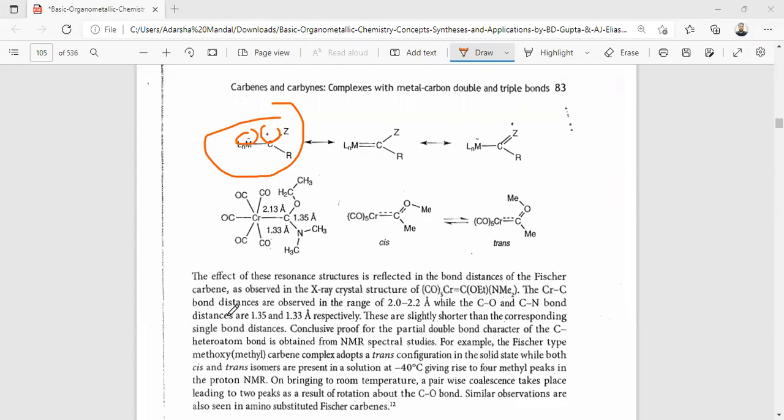The Cr-C bond distances are observed in the range of 2 to 2.2 angstrom, while the C-O and C-N bond distances are 1.35 and 1.33 respectively. These are slightly shorter than the corresponding single bond distances. The conclusive proof of the partial double bond character of the carbon-heteroatom bond is obtained from NMR spectral studies. For example, the Fischer type methoxymethyl carbene complex.